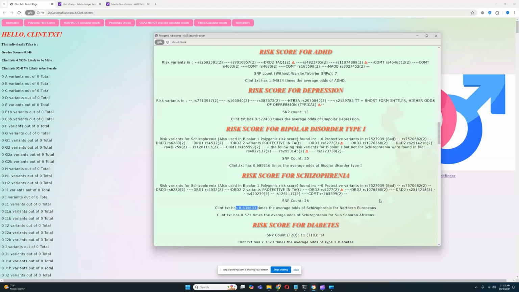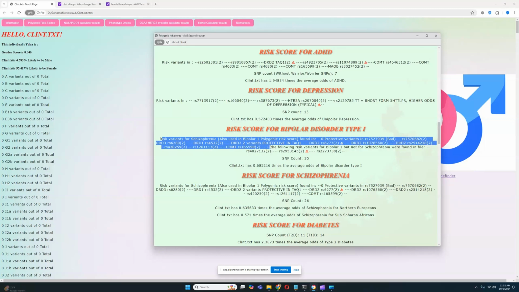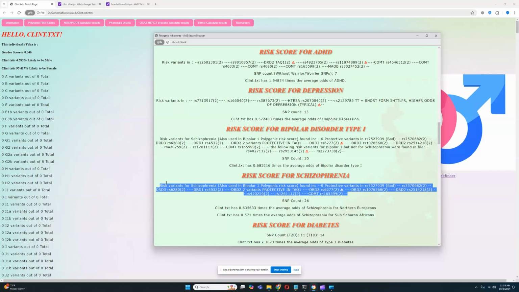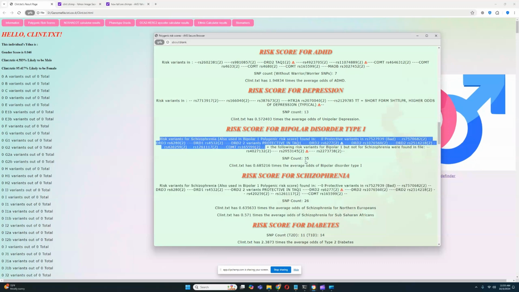But by looking at the SNPs here for schizophrenia and for bipolar, you might be catching on to the fact that the first part of the SNPs for bipolar are also the SNPs that are used for schizophrenia. That is because the SNPs for bipolar type 1 are the SNPs that are used for schizophrenia, plus a bunch of other SNPs that I add on top of them.